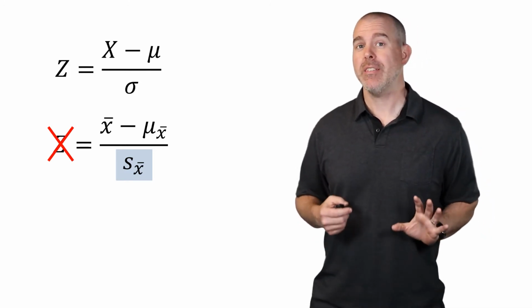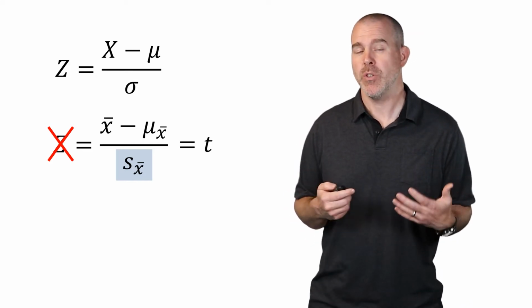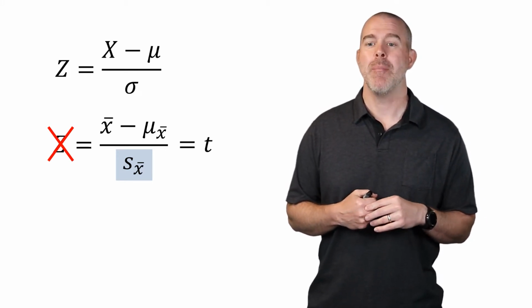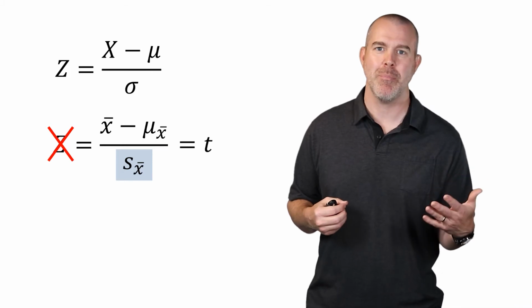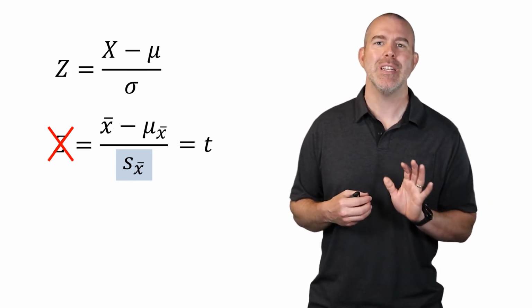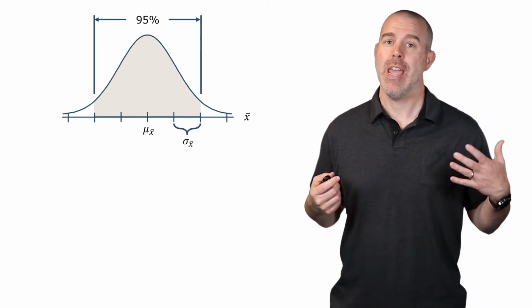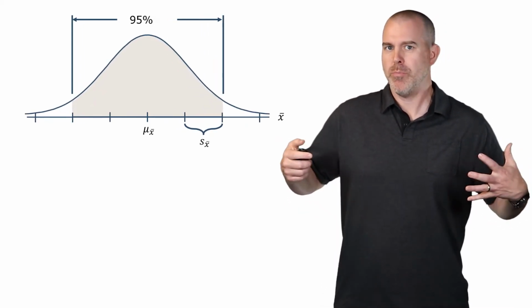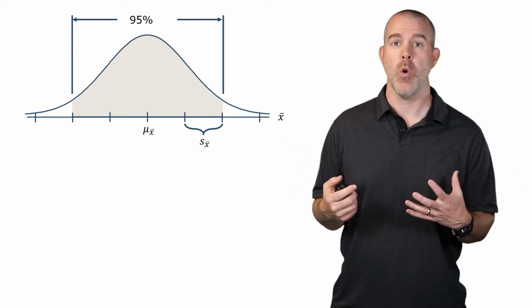In fact, this statistic that you're looking at right here has its own name. It follows what's called a t distribution, Student's t distribution. There's a cool story about the gentleman who developed this, that he had to publish the paper under a pseudonym because the research that he was doing was for his company and he wasn't allowed to publish under his company name. I believe the name is William Gosset. Now, because we're using the sample standard deviation in place of the population standard deviation, there's more uncertainty. Student's t distribution is spread out a little bit wider than the regular normal distribution.